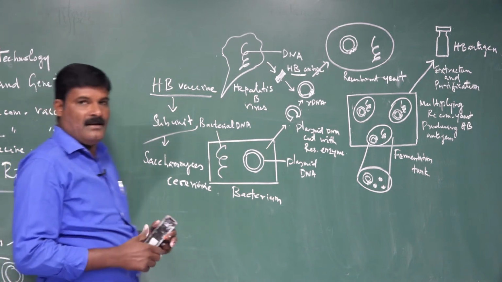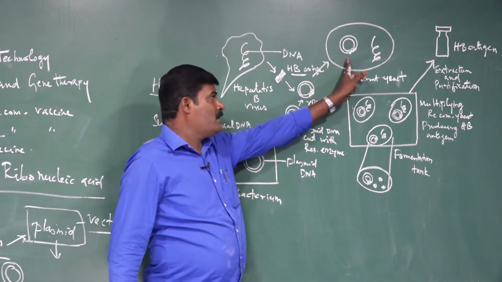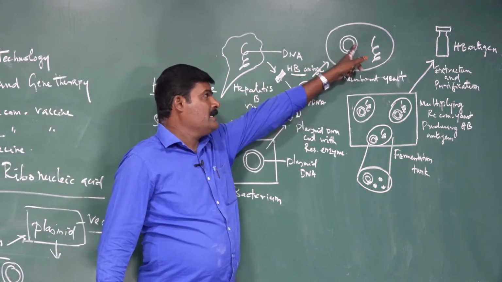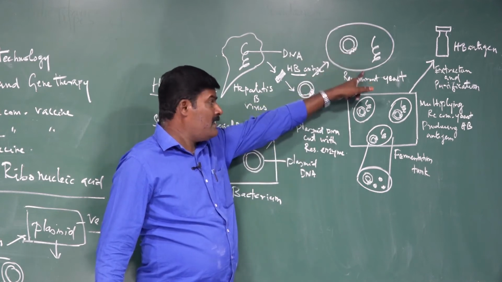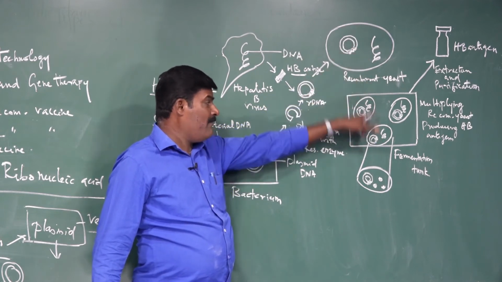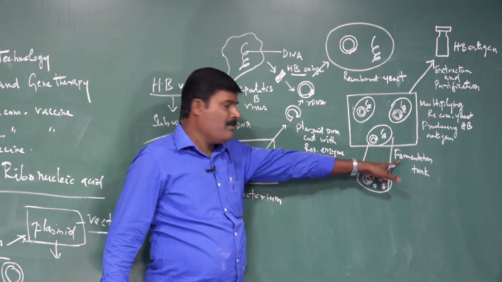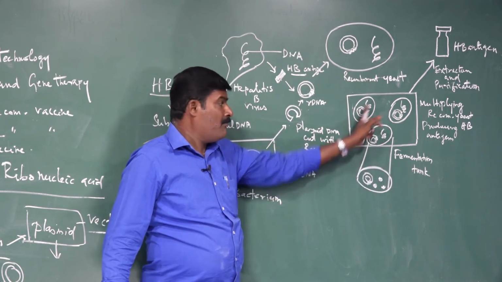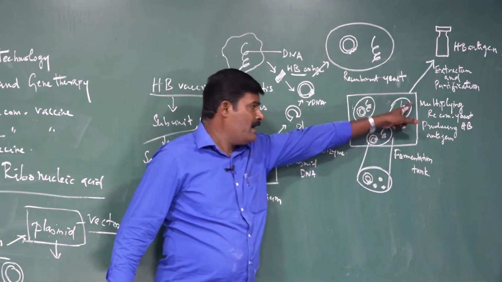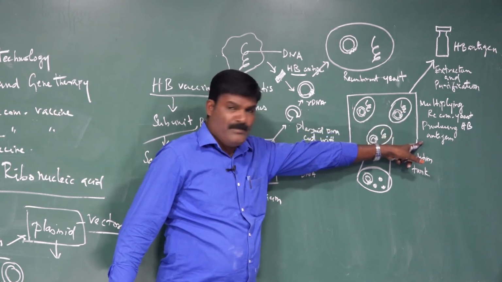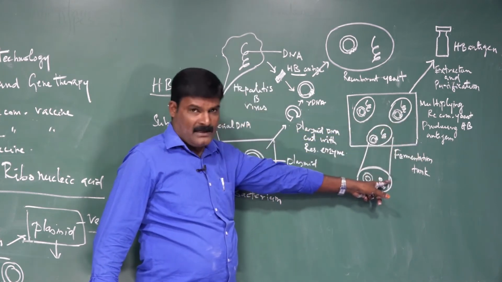Here the recombinant DNA is inserted into the yeast cells, which multiply with the help of a fermentation tank in enormous numbers. This is the recombinant yeast producing HB antigen in the fermentation tank.